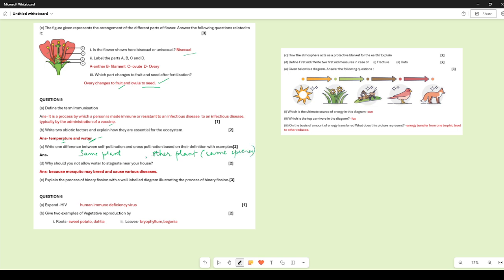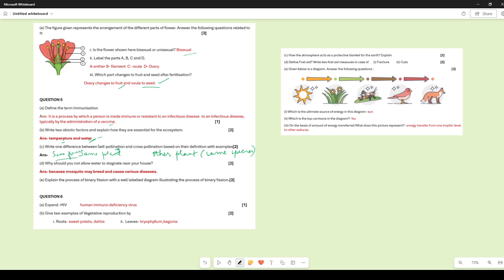Here the pollination which is occurring means the pollen grains must be transferred from the anther to the stigma, either of the same flower, right? So same plant is essential. Of course if it is the same flower, then it does belong to the same plant.